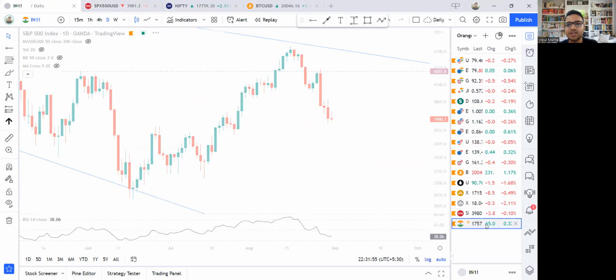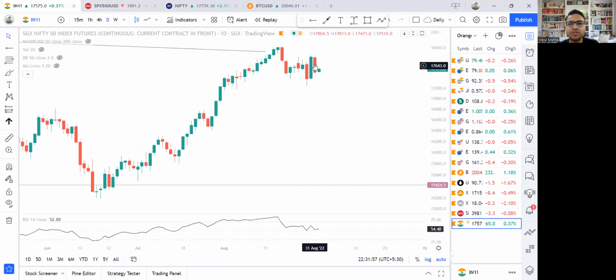Finally, let's take a look at SGX Nifty futures. This was yesterday, Monday, 30th of August, which saw big buying in the Indian markets yesterday. So today, when the Indian market is closed, there's a bit of selling, and there's something wrong in this. Anyway, let me not open this on the daily time frame.